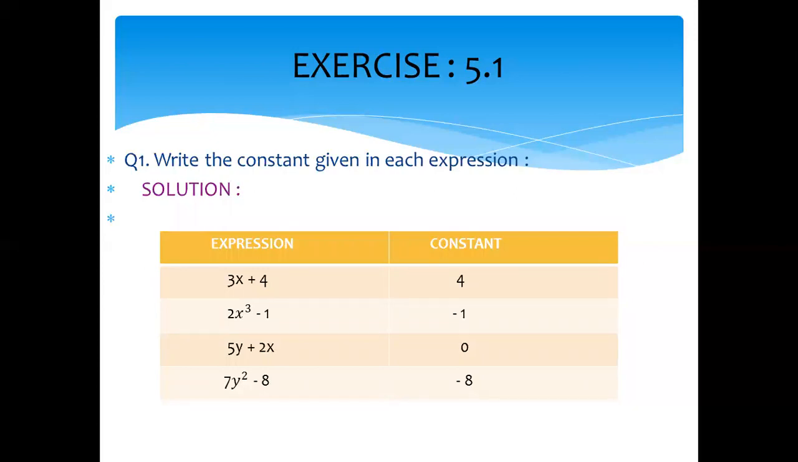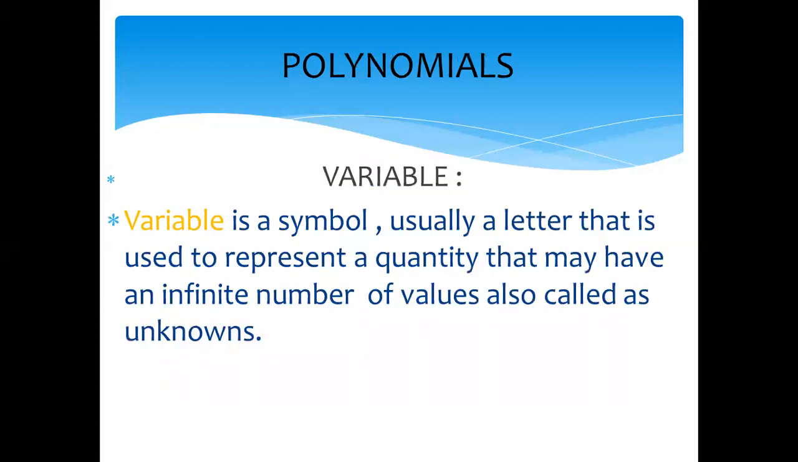In the next expression, 5 plus 2x, no constant is there. Although the numbers 5 and 2 are given, they are not constants because they have a variable with them. So the constant is 0 over there. And in the last, 7y square minus 8. In this expression, definitely minus 8 is a constant. The second question is to write the variables taken in the equation.